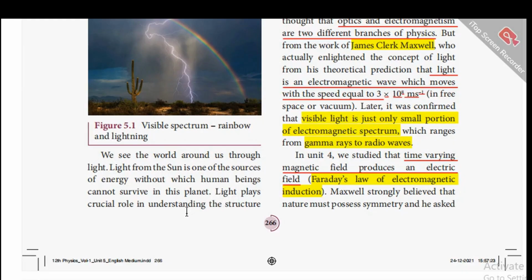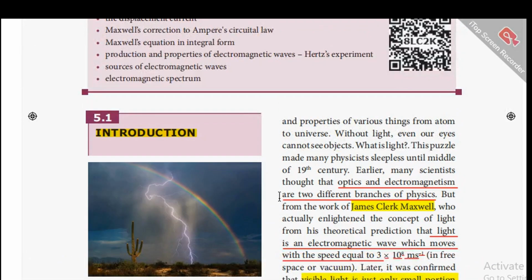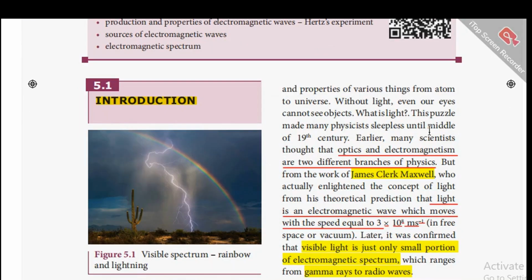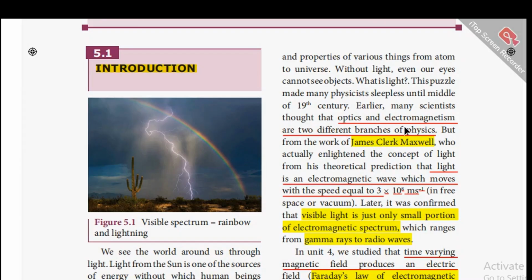Light plays a crucial role in understanding the structure and properties of various things from atom to universe. Without light, even our eyes cannot see the objects. So what is light? This puzzle made many physicists sleepless until the middle of the 19th century. Earlier, many scientists thought that optics and electromagnetism are two different branches of physics.